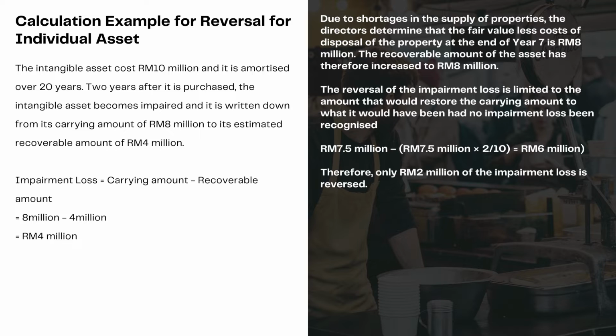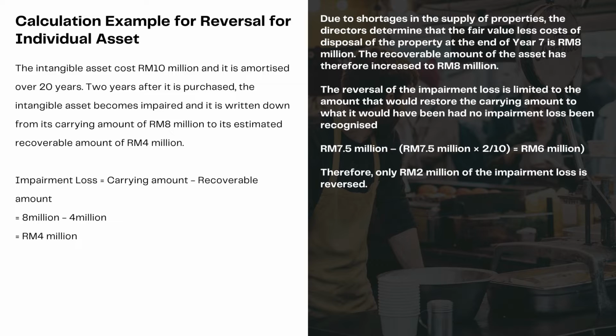In the second situation, due to the shortages in the supply of properties, the directors determined that the fair value less cost of disposal of the property at the end of year 7 is 8 million ringgit. The recoverable amount of the asset has therefore increased to 8 million ringgit. The reversal of the impairment loss is limited to the amount that would restore the carrying amount to what it would have been had no impairment loss been recognized.